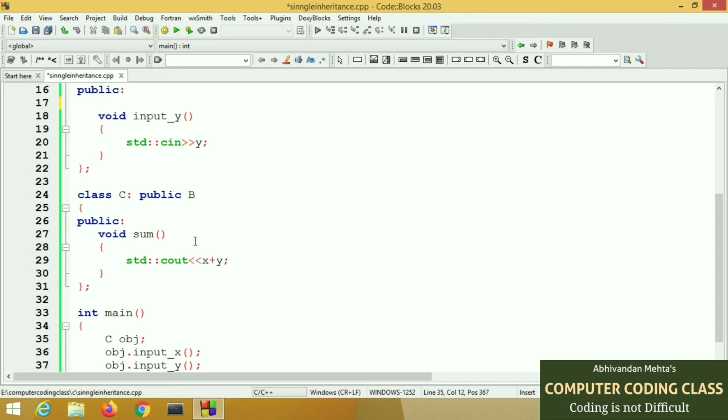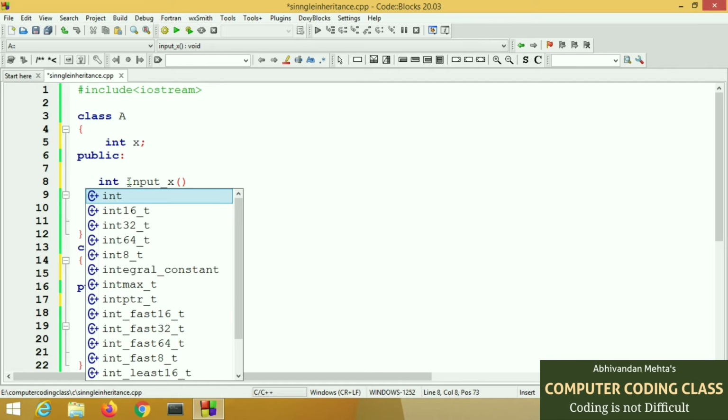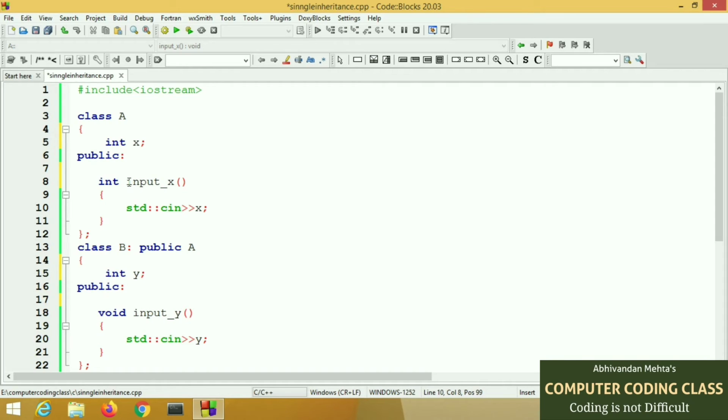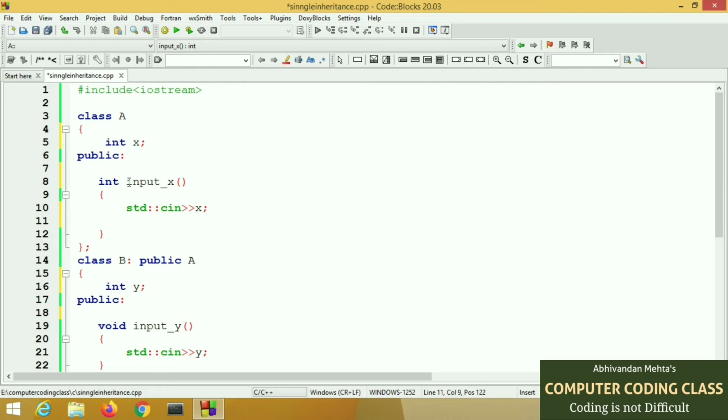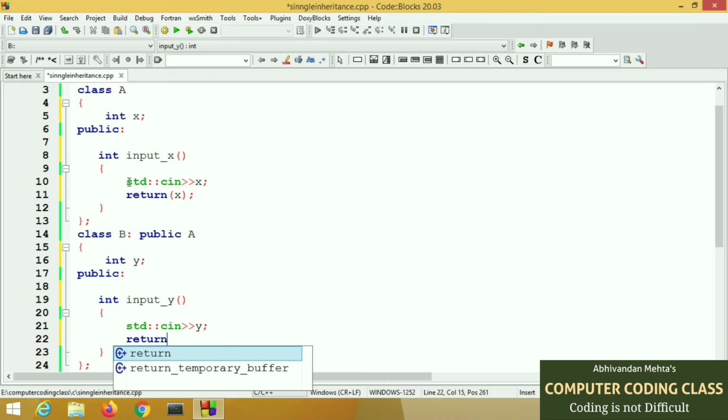We will make an accessor function. So we will write a return type of integer in both functions, and each function will return the value, because a member function of a class can access the private members of the class, and our functions are in public mode, so they can be inherited. So this is the trick to access private members in inheritance. These functions are called accessor functions.